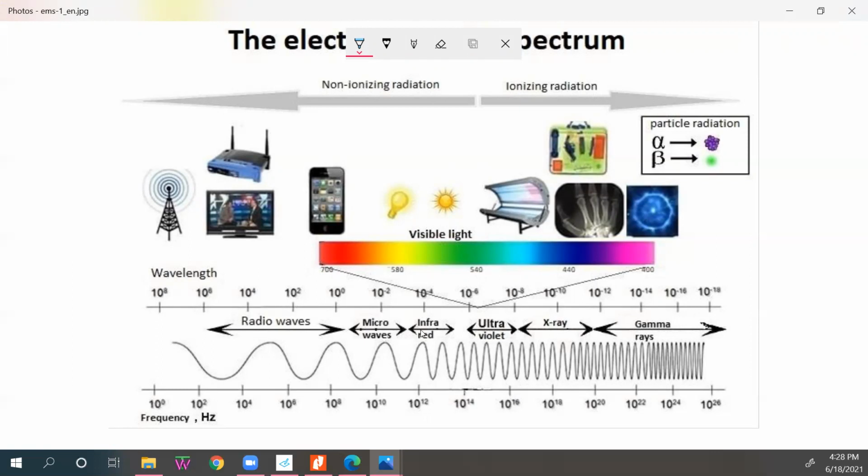So our study, optics, will be in between. It will be a higher frequency than the microwave, but the frequency range will be lower than the X-ray. This will be infrared and ultraviolet in this frequency range, actually 10 to the power 12. 10 to the power 12 is called terahertz. So our optical fiber communication happens in this range, the terahertz range.